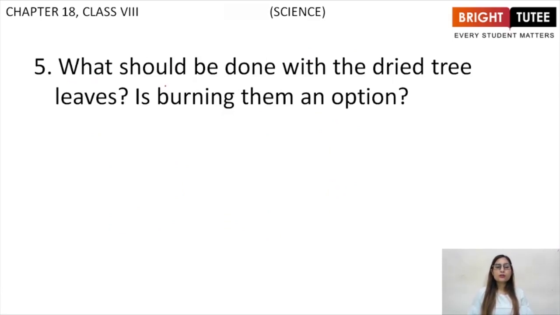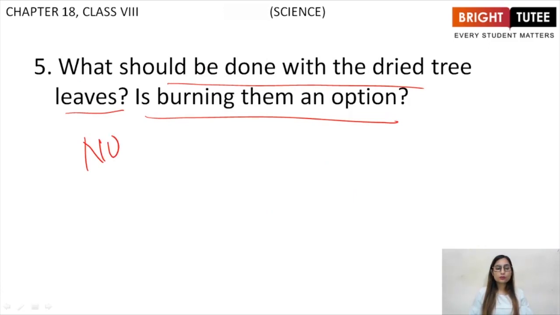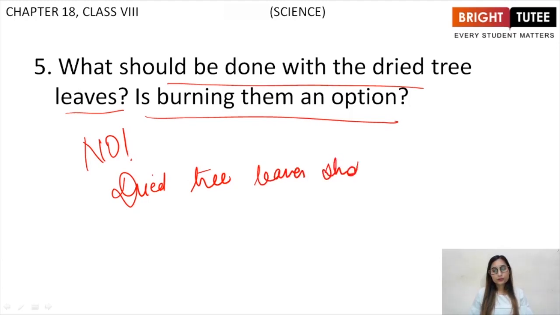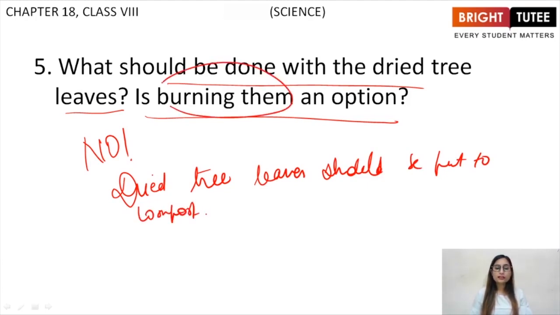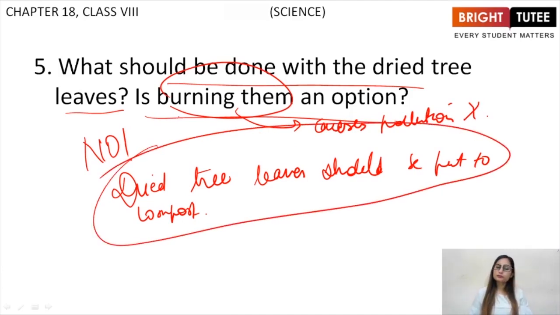Next question: what should be done with the dried tree leaves? Is burning them an option? No. Dried tree leaves should be put to compost. Burning them causes pollution. So we must not burn the dried tree leaves. We must put them to compost. So these were the important questions related to the 5th topic of your chapter.